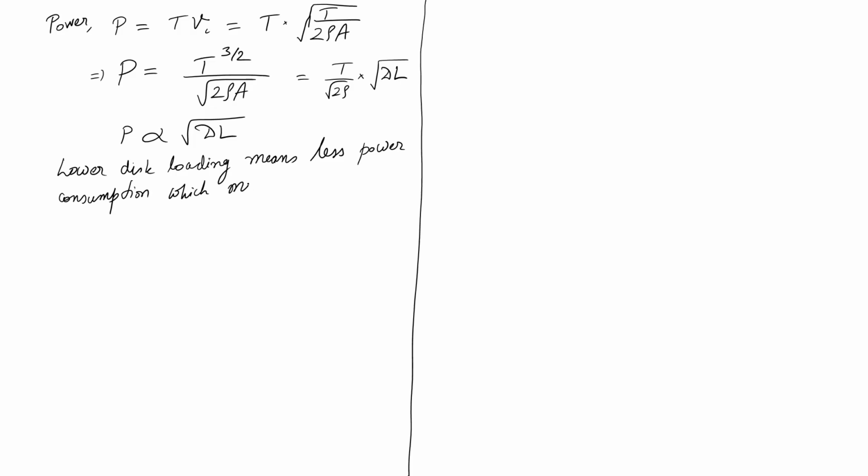Which means larger rotors are preferred if I am only worried about my power consumption. But larger means, how large? Why use 32? I can use a 64-inch propeller. What is the problem?